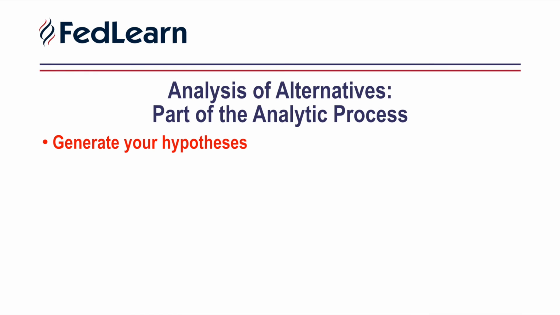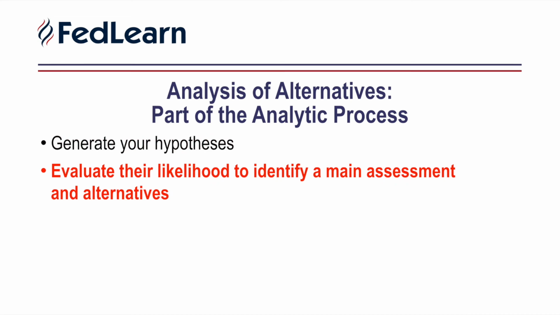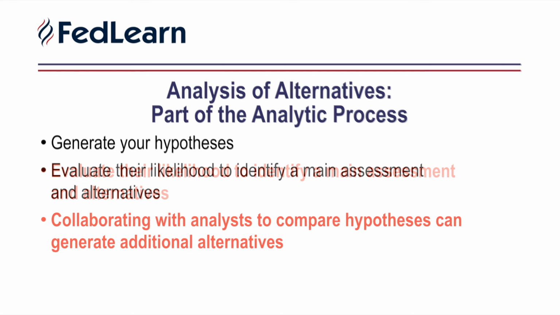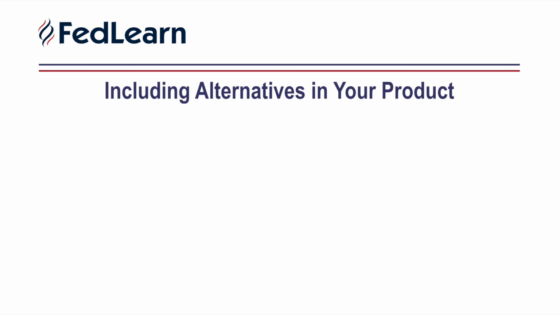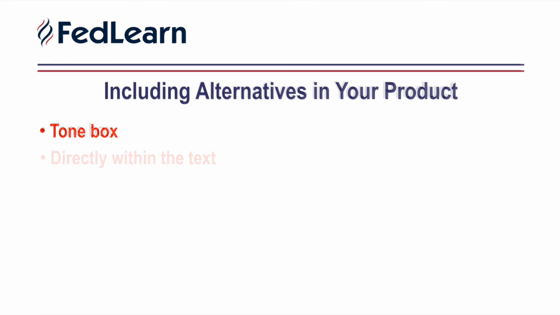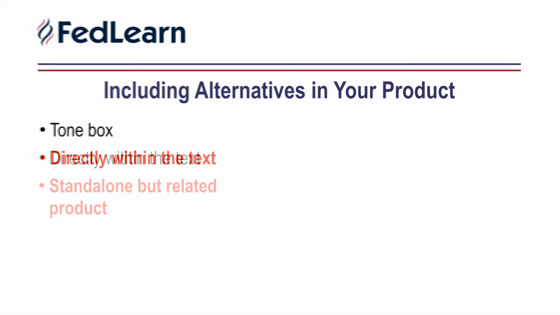This means first generating distinct hypotheses and then evaluating their likelihood to identify a main assessment and any appropriate alternatives. If possible, working with other analysts to compare one another's hypotheses can generate additional alternatives. When writing your analysis of alternatives, there are a few different ways to include them in your product. You can include the alternatives in a text box, directly within the text, or as a standalone but related product.